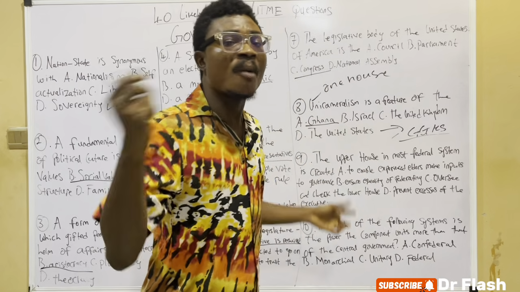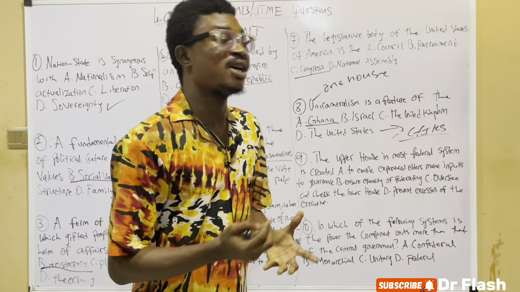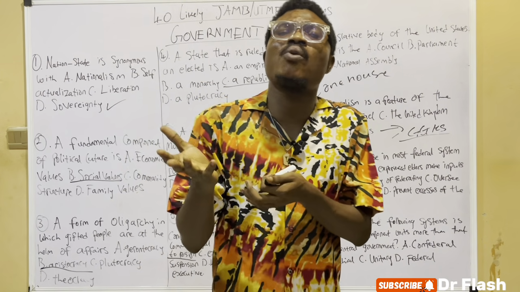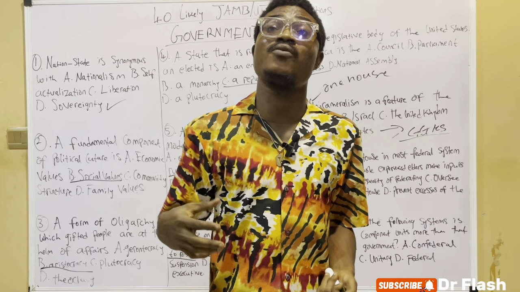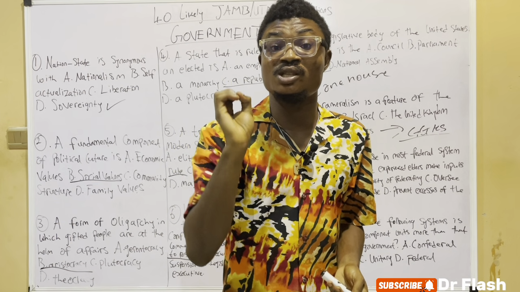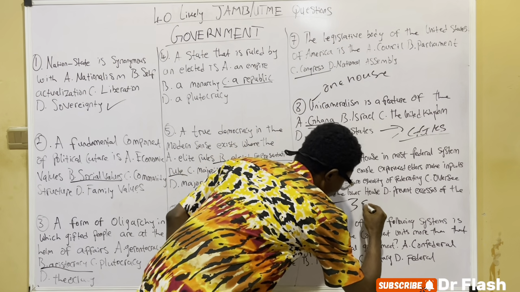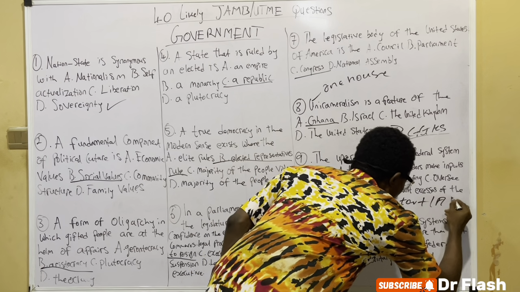But then the upper house was created to ensure equality of federating units. That's why in Nigeria, for instance, we have 109 members in the Senate, the upper house. We have 3 senators from each state, plus 1 in Abuja.